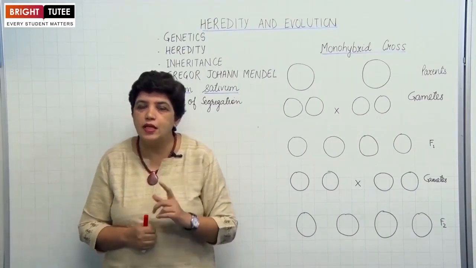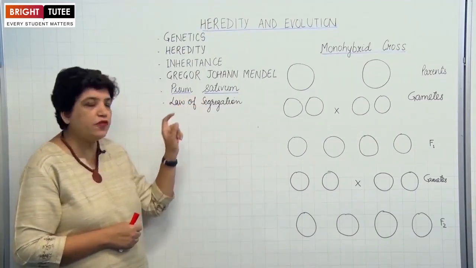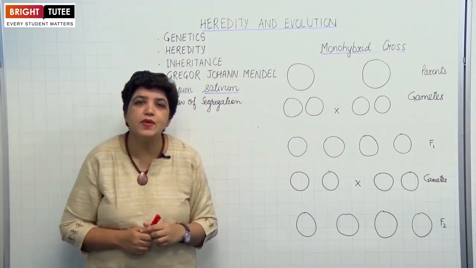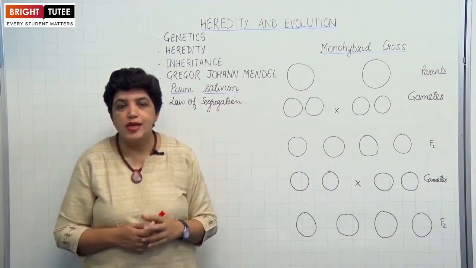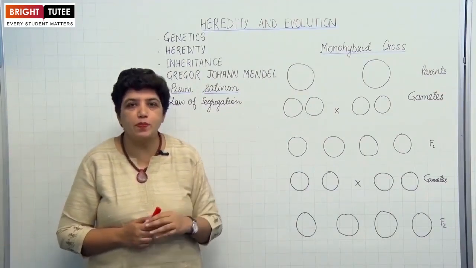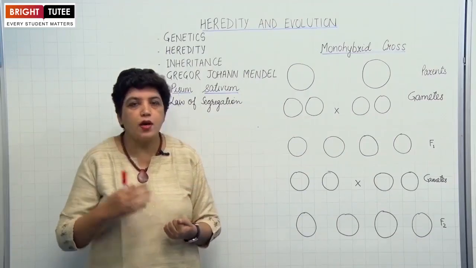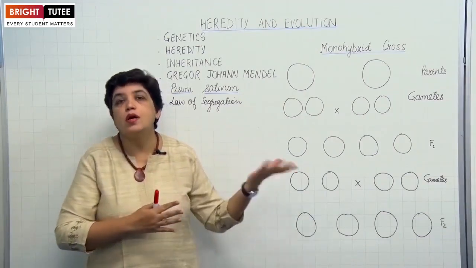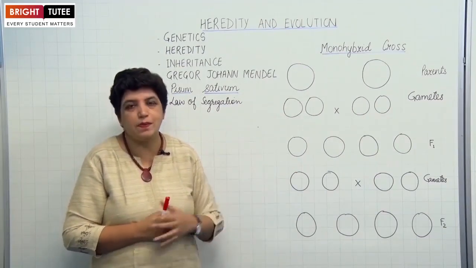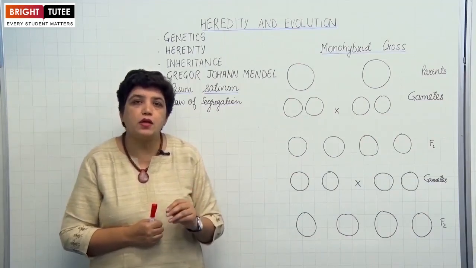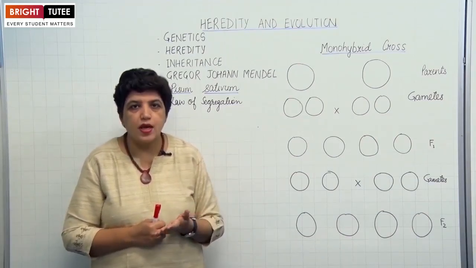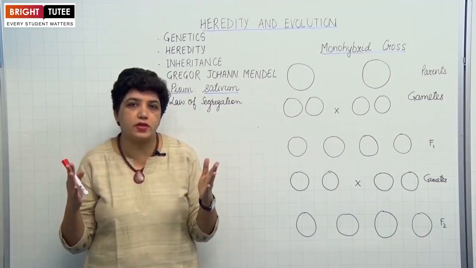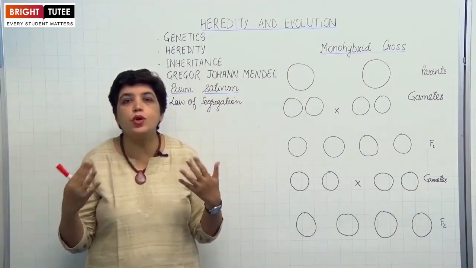Before we move further, let me tell you, he chose the pea plant. The scientific name is Pisum sativum. Why did he choose the pea plant? Firstly, pea plants are very easy to grow. Secondly, the flowers of the pea plant allow self-pollination. However, cross-pollination is also possible. So different breeds could be bred to produce a new generation of pea plants. Thirdly, each plant gives rise to a number of seeds. But the most important reason is that pea plants show a few contrasting characters. So it was easy to compare them.